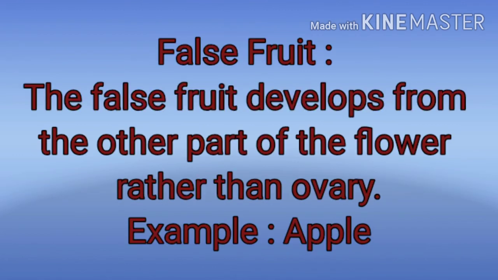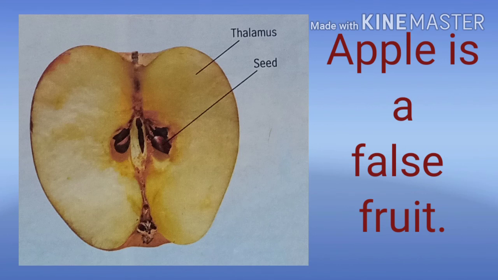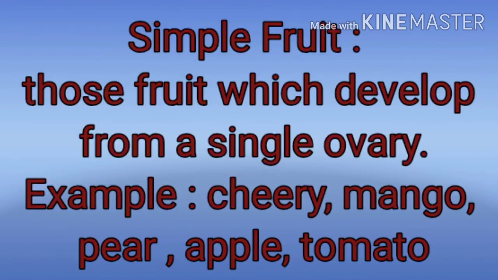Next one is false fruits. What do you understand by false fruits? Some fruits develop not only from the ovary but also from other parts of the flower as well. This type of fruit is called a false fruit. Apple is an example of a false fruit because it does not develop from the flower itself but develops from the thalamus, the part on which the flower grows.